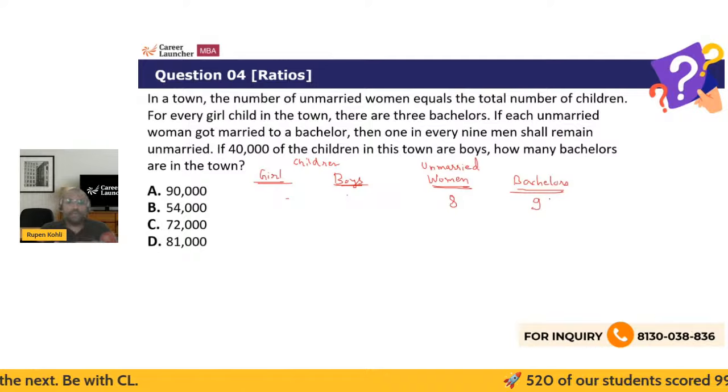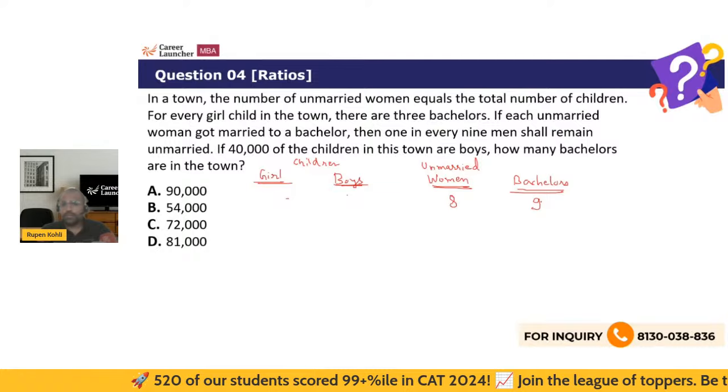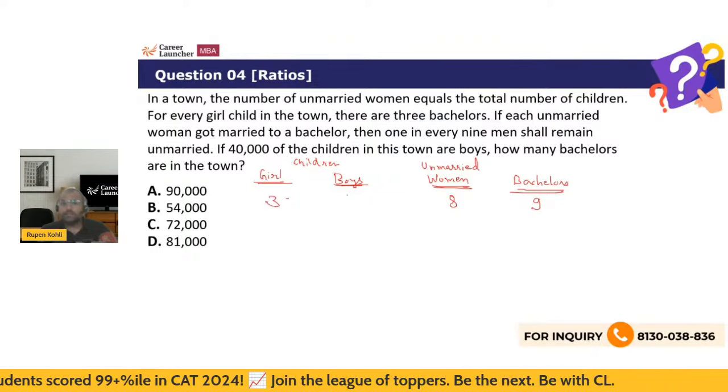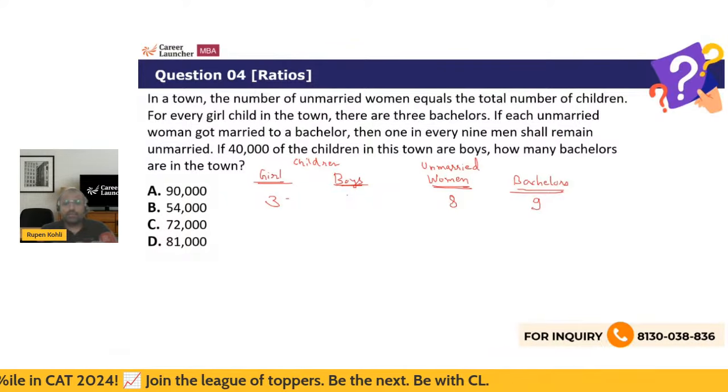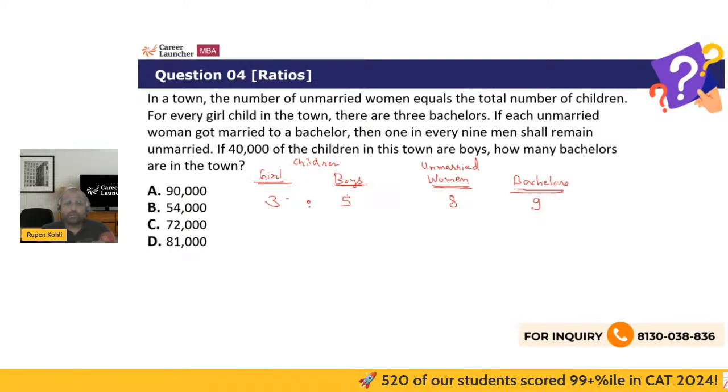Okay, so from there we can now move backwards, that this ratio of girl child to bachelors was 1:3. So therefore, if there are 9 bachelors, then there are 3 girls. And now, since the very first statement, unmarried women equal the total number of children, so 8 equals 3 plus 5. So this is the ratio, 3:5:8:9, that we have got.